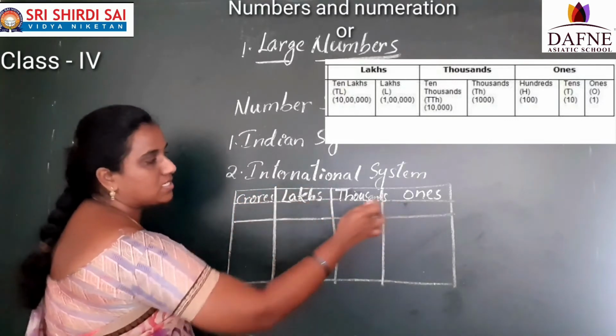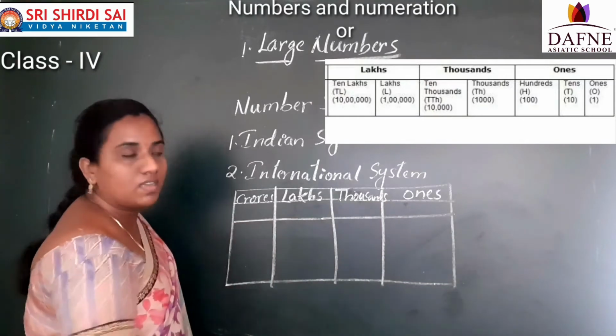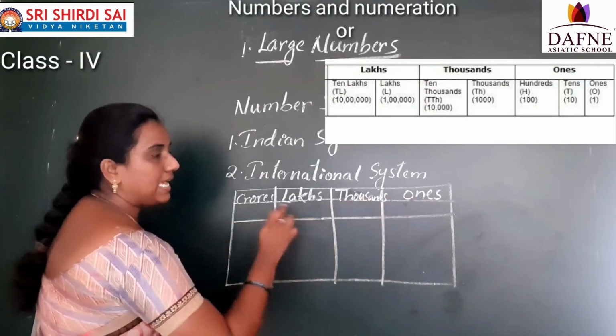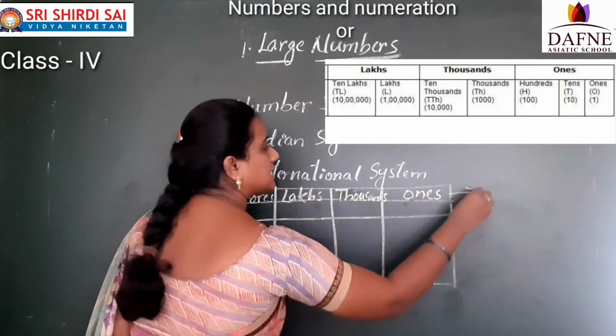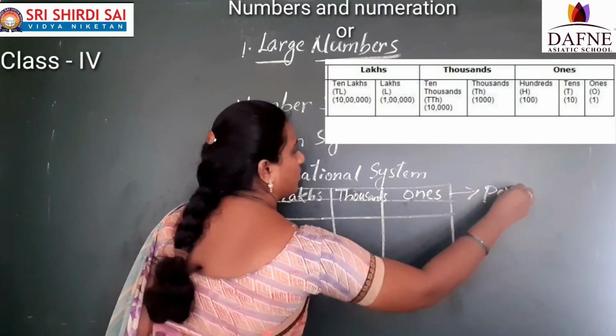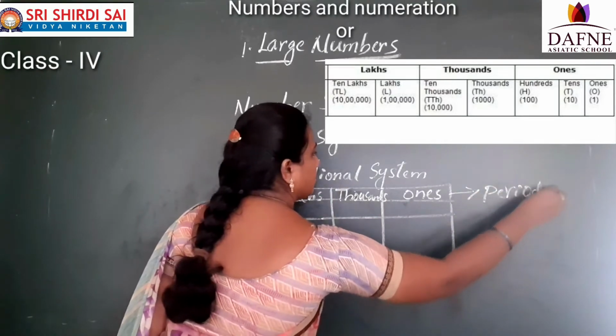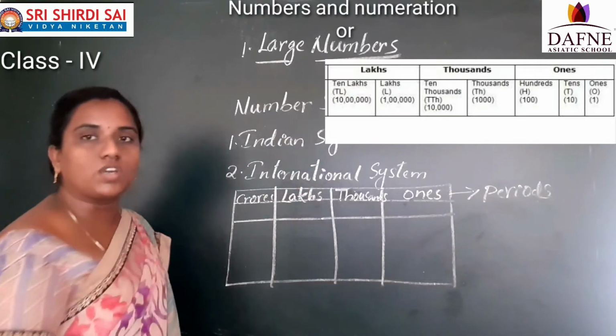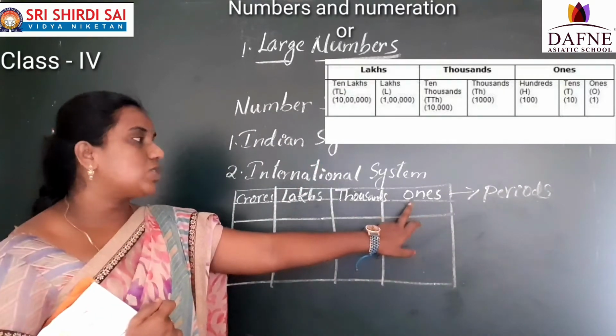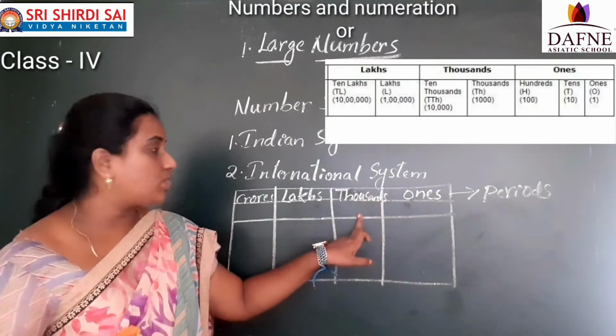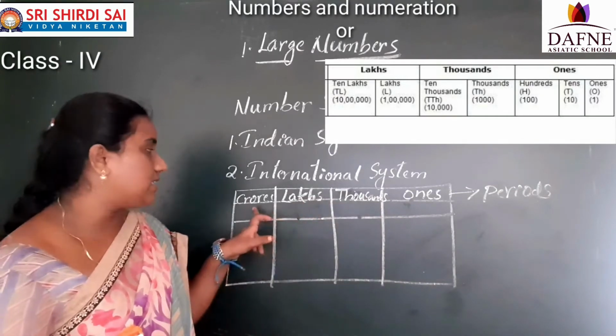What are these: ones, thousands, lakhs and crores? We call them periods. So this is the ones period, this is the thousands period, this is the lakhs period, and this is the crores period.